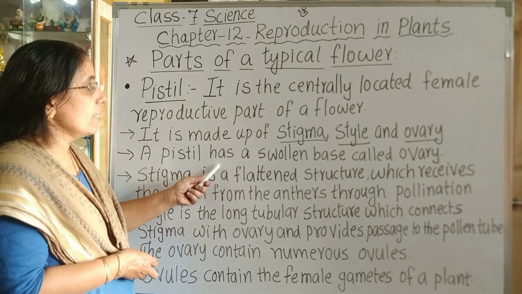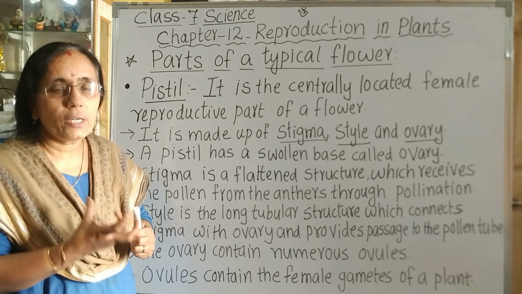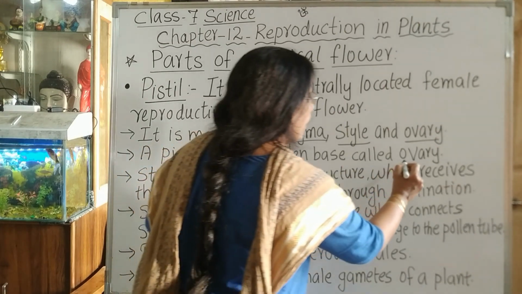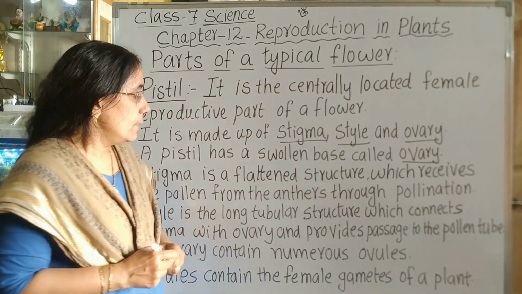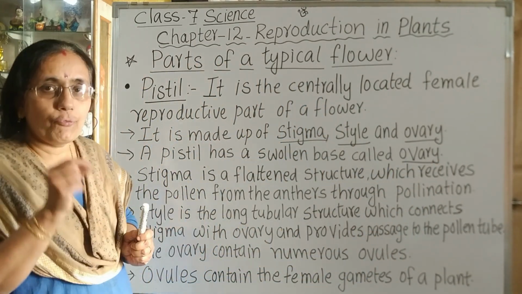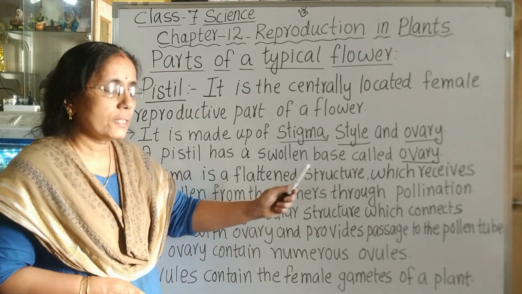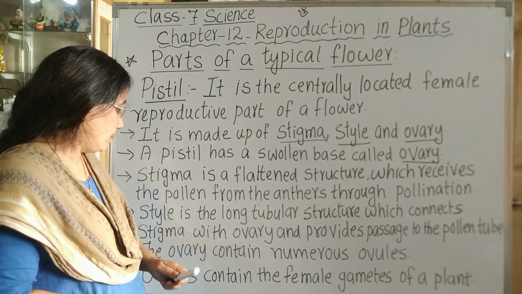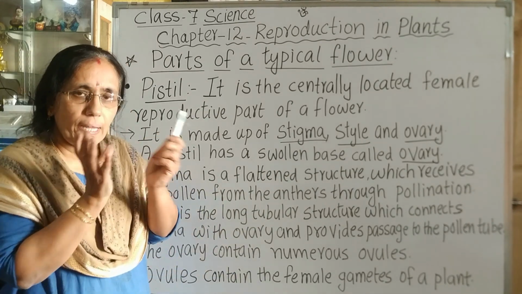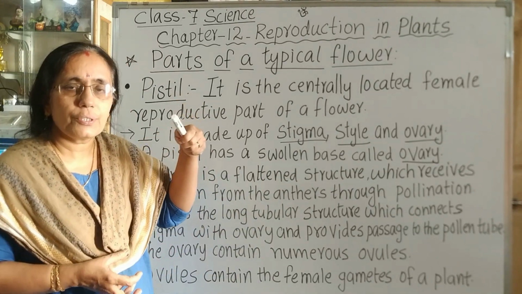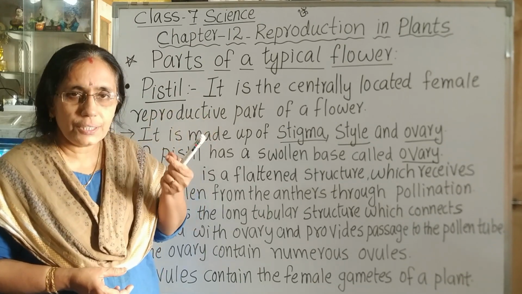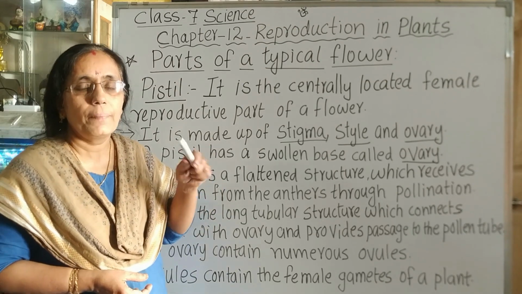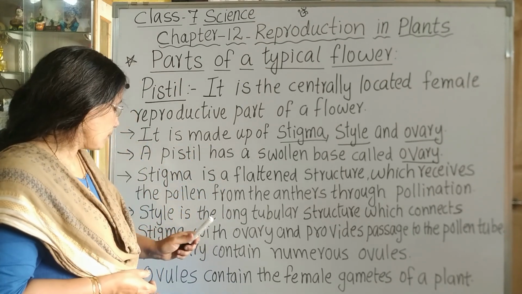A pistil has a swollen base. That swollen base of the pistil is known as ovary. Stigma is a flattened structure which receives the pollen from the anthers through pollination. So, stigma is a flattened portion. What is the function of stigma? It is slightly sticky in nature and it can receive the pollen from the anther by the process of pollination.